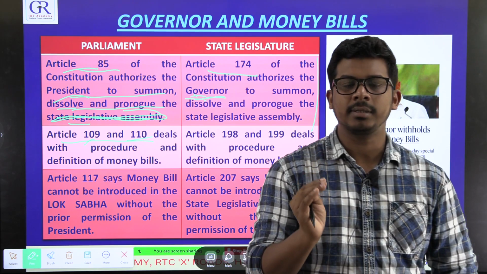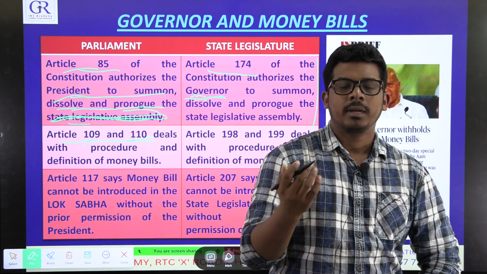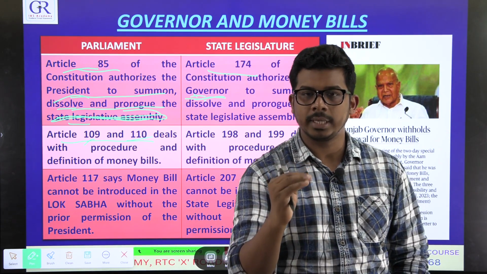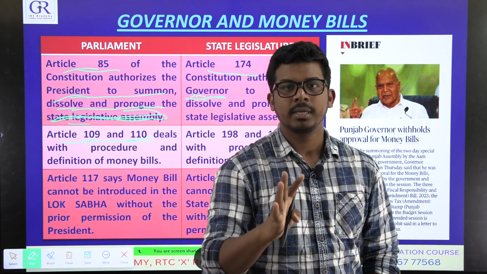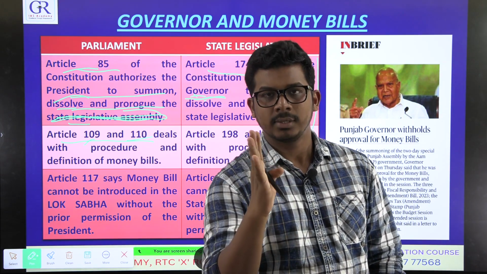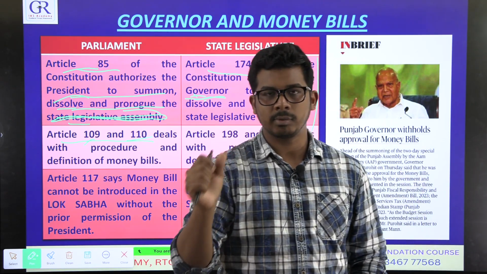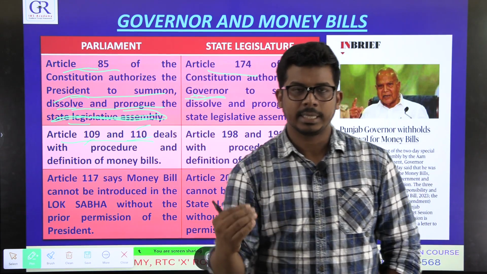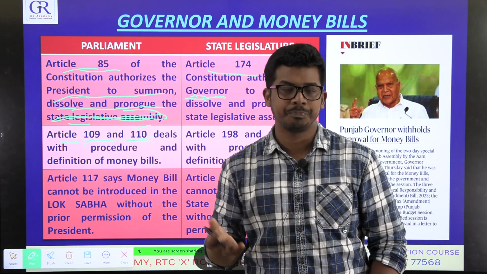If a bill passes on increasing taxes, let's say income tax is 20% on some government employees, and the government wants to increase that 20 to 30% on some government employees or companies, the government wants to increase some tax, so it has to bring a money bill. So whatever deals with money is a money bill. In Article 110, it is clearly expressed which is a money bill. Money bill is defined in this Article 110.